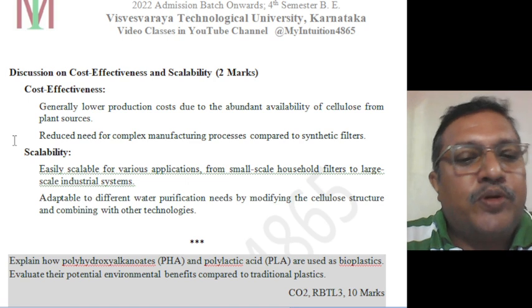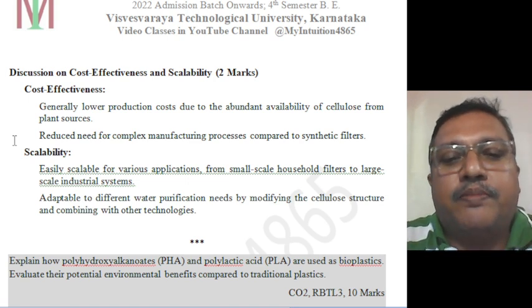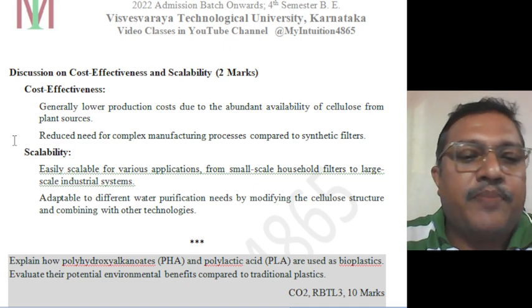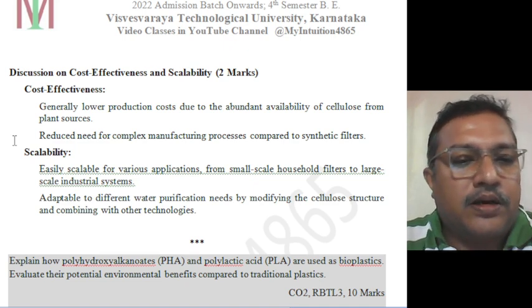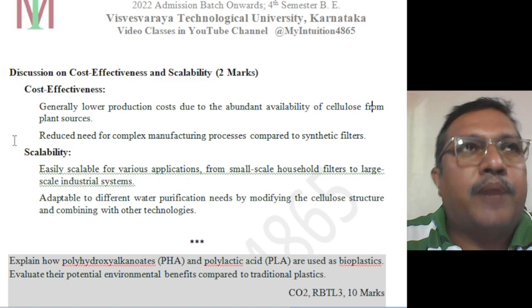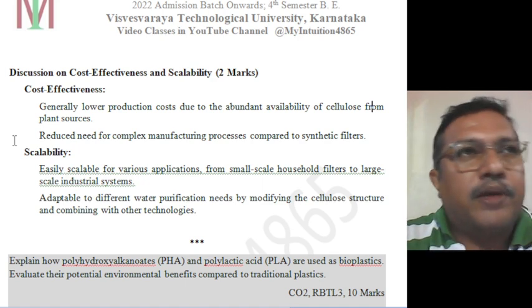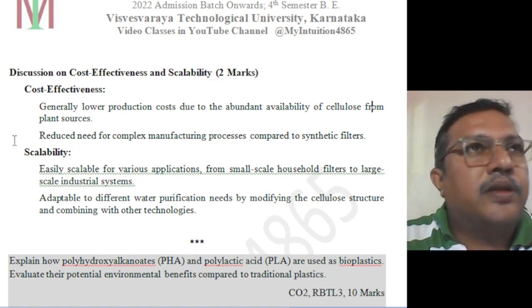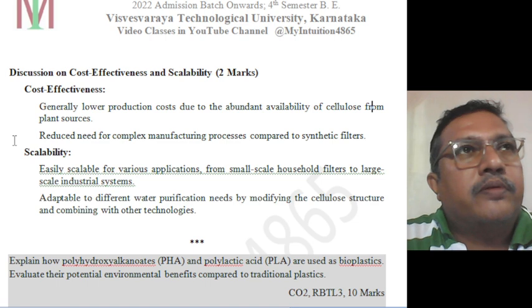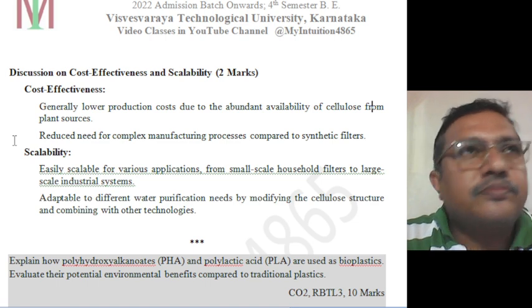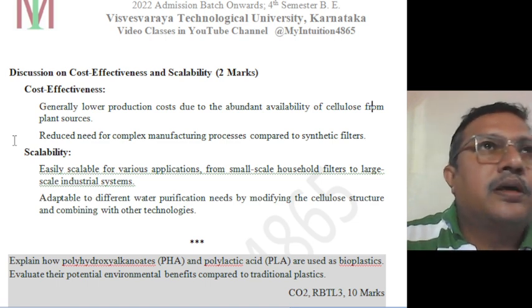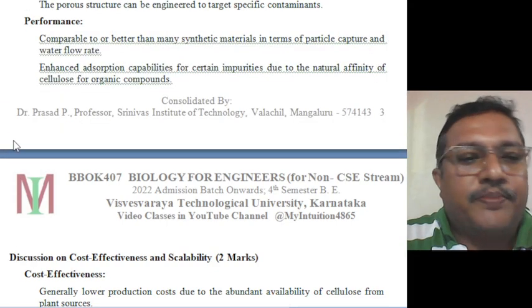So it is adaptable to different water purification needs by modifying the cellulose structure and combining other technologies. It can be combined with other technologies available in the market, like carbon filters and UV filters, and used along with them.